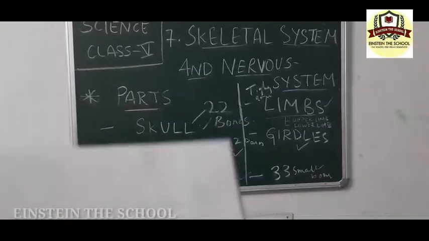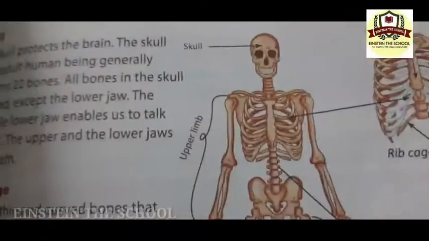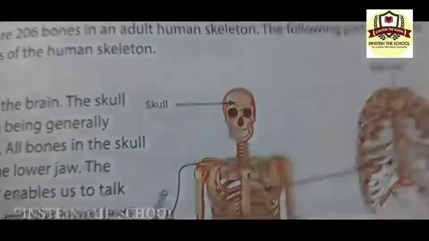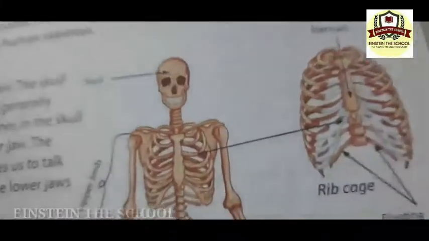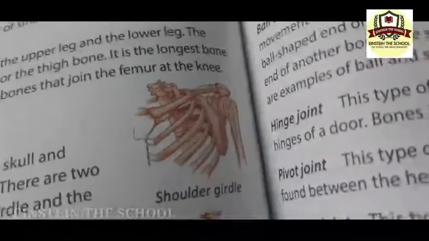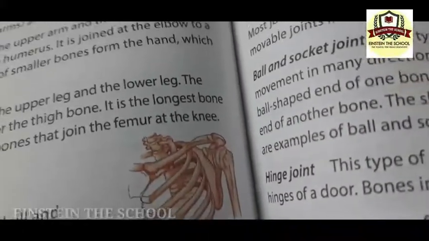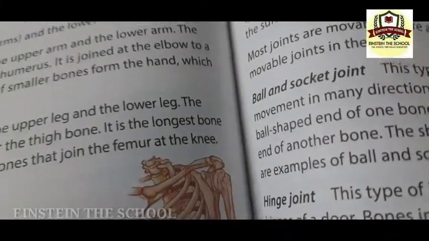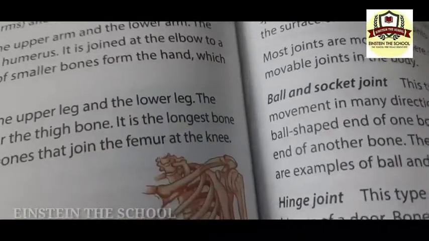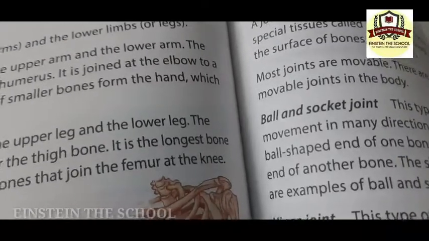You can see right here, the shoulder girdle is connecting the upper limb to the backbone. The shoulder girdle is this. It connects the upper limb to the body. It is made up of a collarbone and shoulder blade. The hip girdle connects the lower limb to the body.